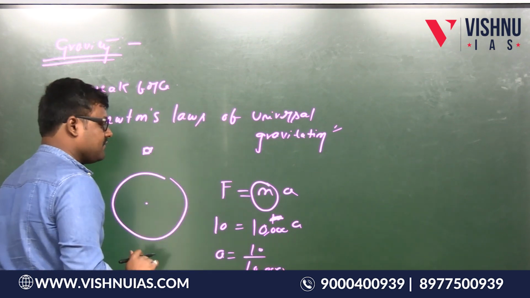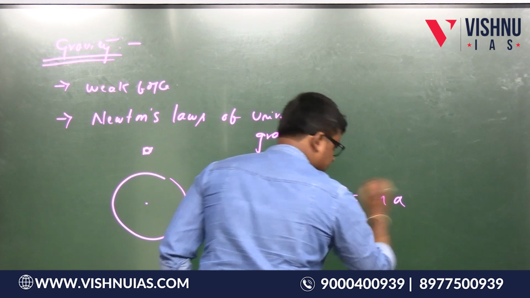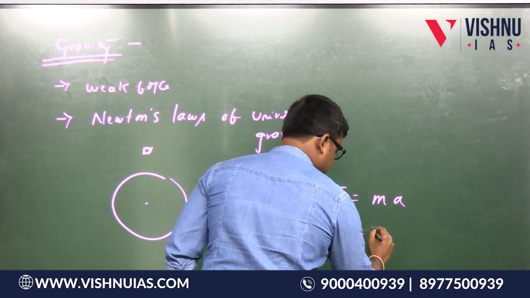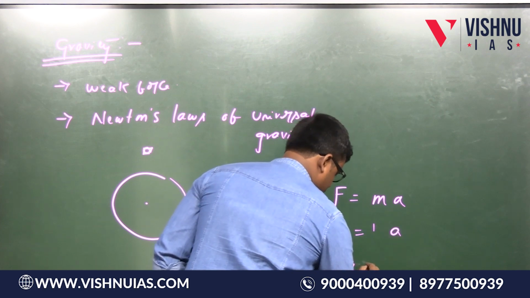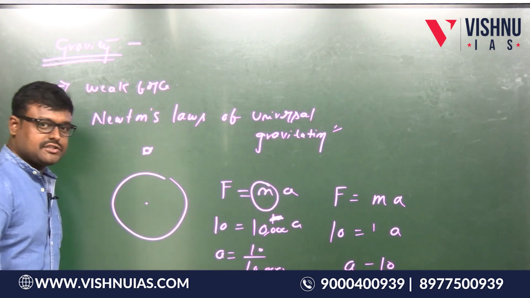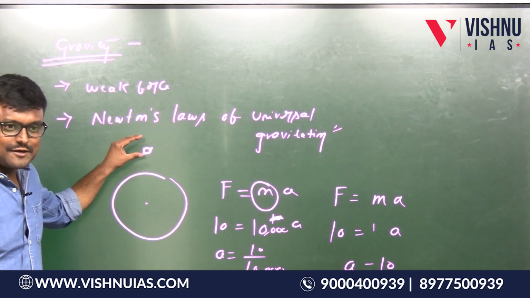Okay? This is the case of the earth. Suppose in the case of the object, F equal to 10, I said, what is the mass of the object? Let us take 1. A equal to what? 10. So in which case is the acceleration more? The acceleration is definitely more for this object, yes or no?